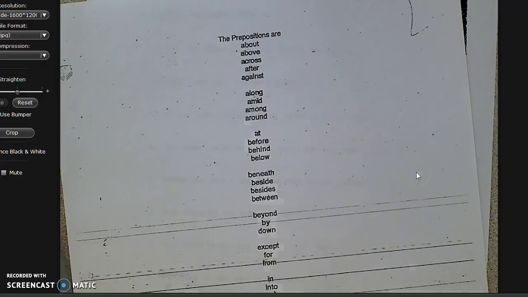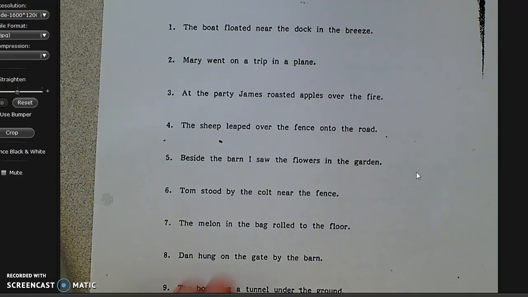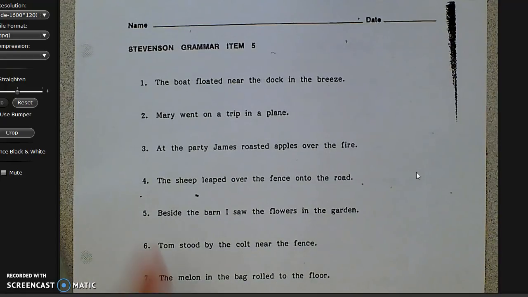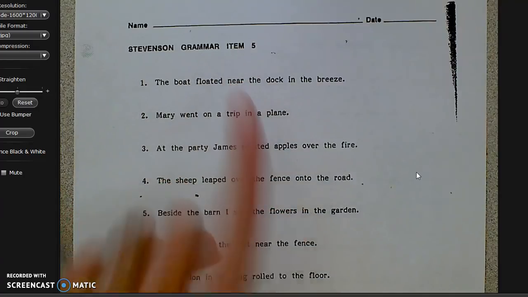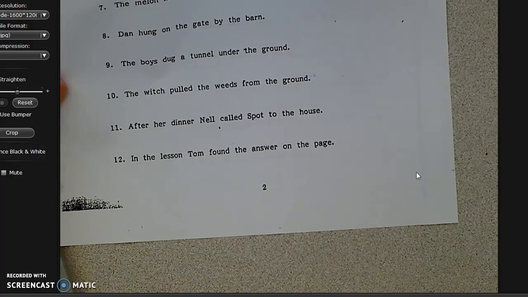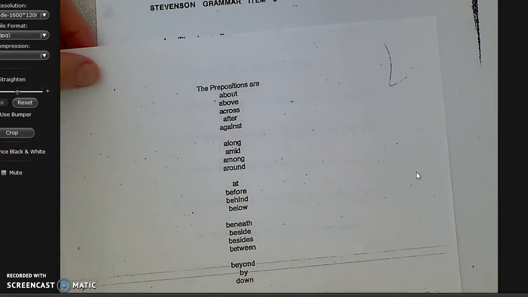Okay, fifth graders, we are going to get started on our Stevenson Grammar homework. I want you to make sure that at the top of your worksheet it says Stevenson Grammar Item 5, and then at the bottom it has the number 2, page number 2. So make sure you have that. And also, please make sure that you have this song sitting next to you.